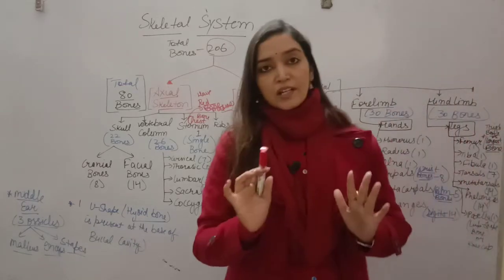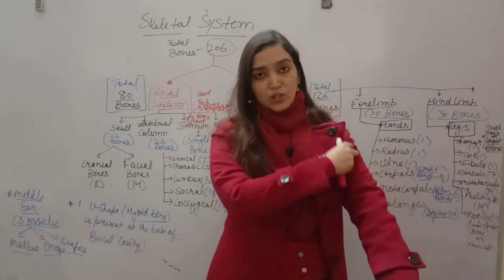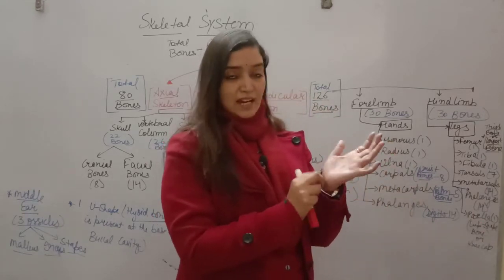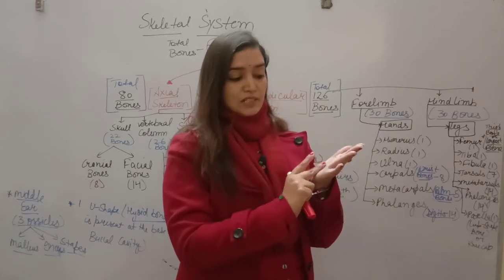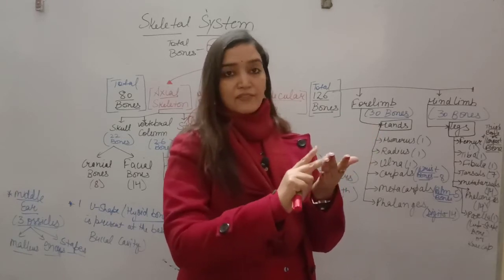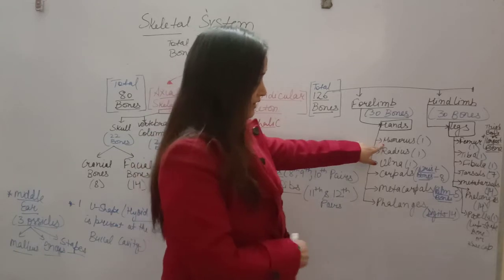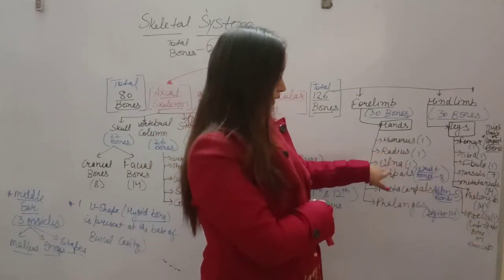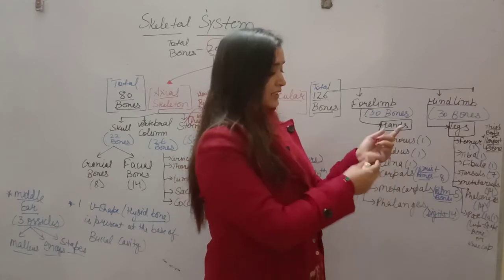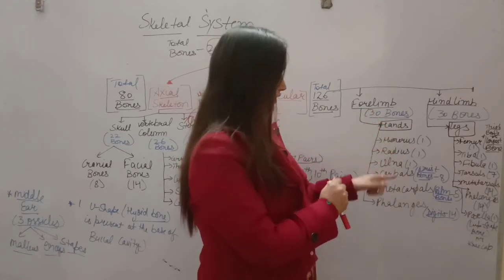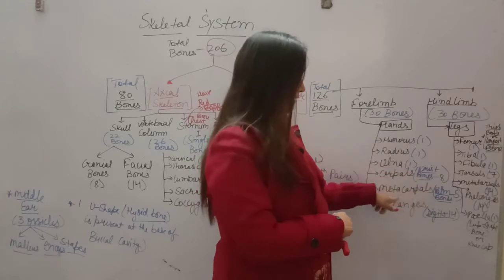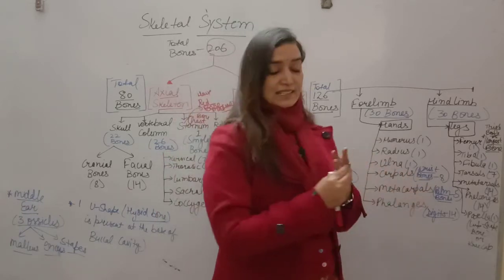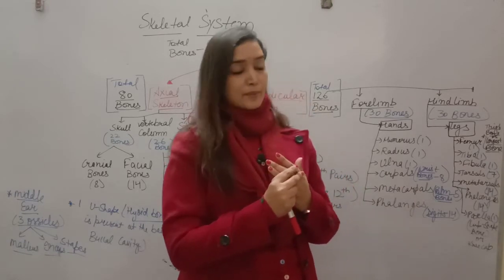So in the forelimb, you know there is a bone called humerus, then radius and ulna. These are wrist bones that are called carpals. These are metacarpals, palm bones. These are phalanges. So here this is humerus, then radius, ulna, carpals. These carpals are wrist bones present in our wrist. So 8 wrist bones are there. Metacarpals, that is our palm bone, are 5. Phalanges, that are digits, are 14 in number.